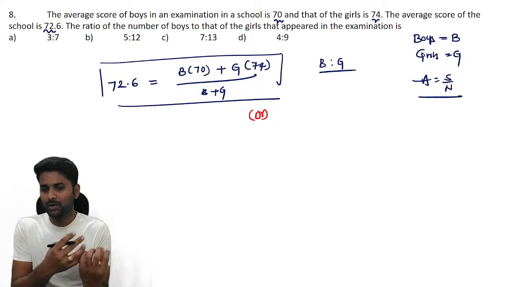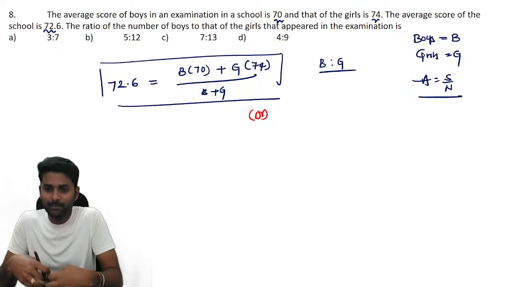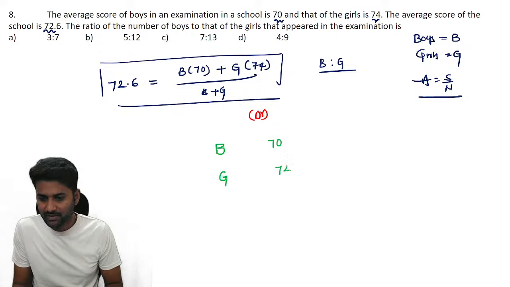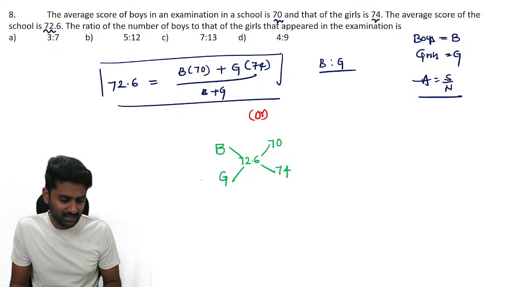If any information is about two individual values and combined values, you can apply this. Understand that the number of boys is B and the individual average is 70. The number of girls is G and the individual value is 74. And combined, if B and G are combined together, it is 72.6. The group value you have to write in the middle, and you can separate that information, guys.